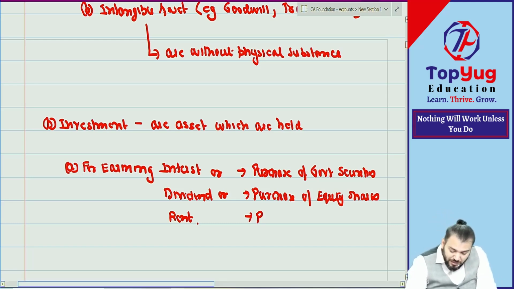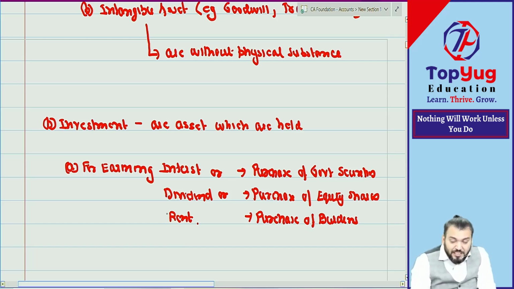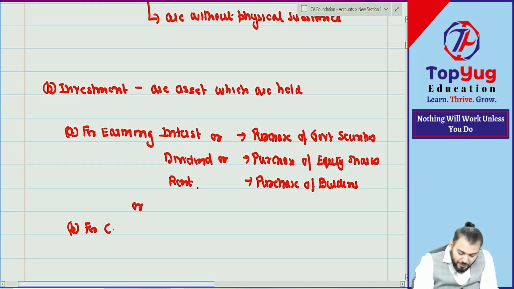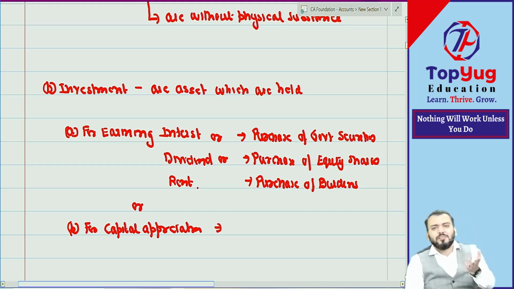Or if we purchase a building with an intention to give on rent, that will also be investment property, provided the intention is to earn rental income. Understood? So any asset which is held for earning interest, dividend or rent, or point number B, which is held for capital appreciation. Understood now? It means you purchase only with the intention that the price will increase.